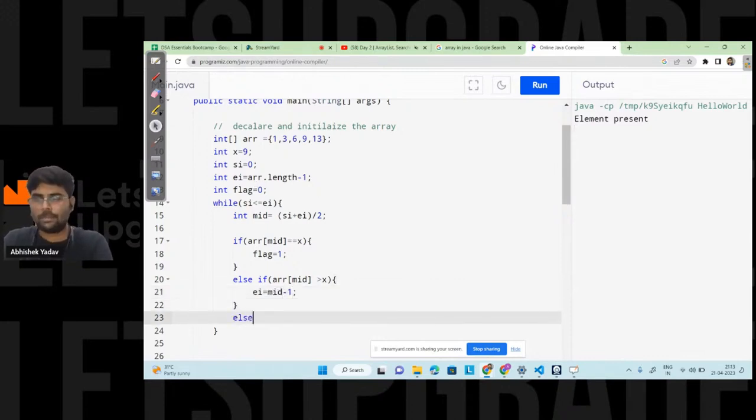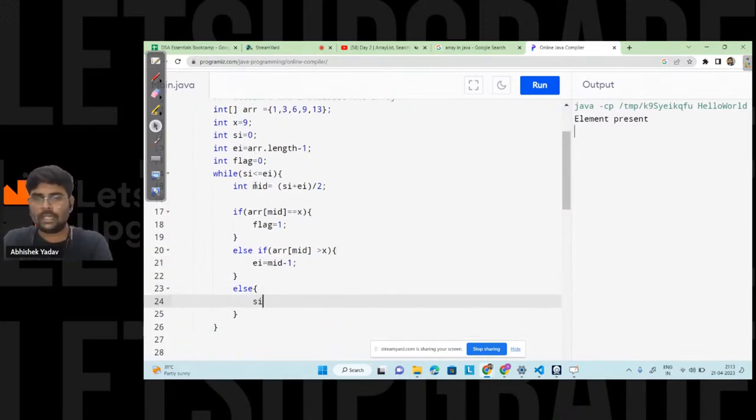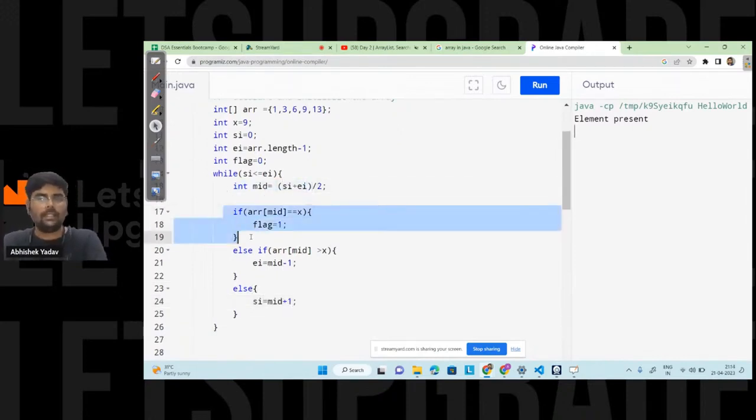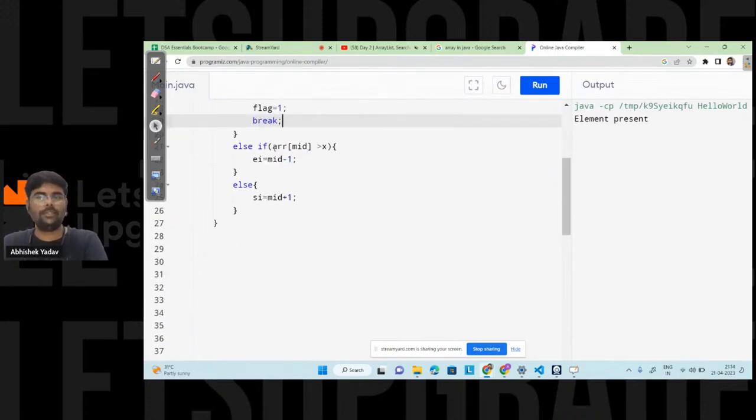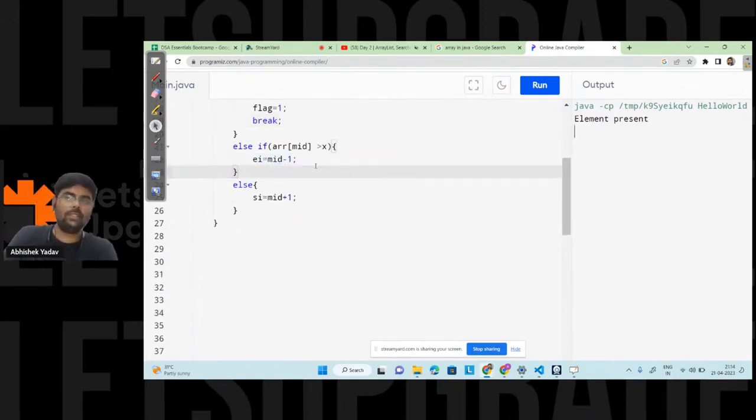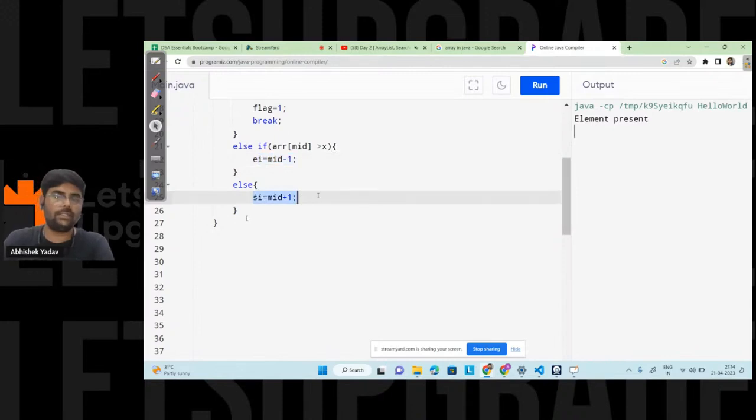And in the else part, I will write starting index is equal to mid plus 1, right everyone? So here at mid, if it is equal, flag is equal to 1, and I will break from here. Else, either I will reduce the right hand side part or I will reduce the left hand side part, right?